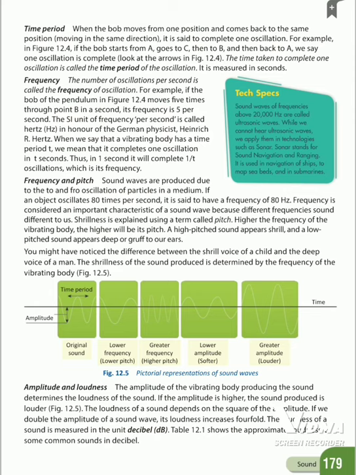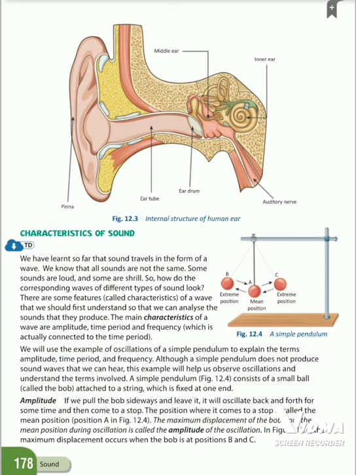The loudness of a sound is measured in the unit decibel. Page number 179, underline: the loudness of a sound is measured in the unit decibel, dB. Now, what are the characteristics of sound? Amplitude, time period, frequency, pitch, loudness.